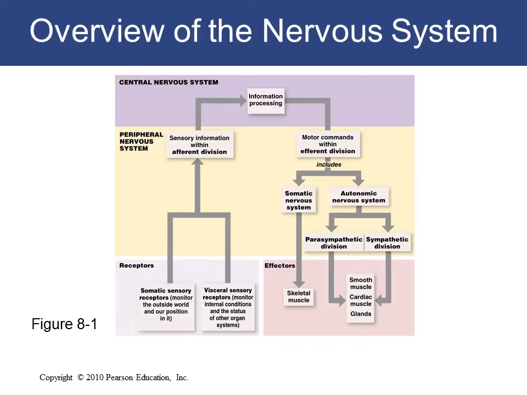The second division of the peripheral nervous system is the motor division, or efferent division, which is divided into two: the somatic nervous system and the autonomic nervous system. The somatic nervous system connects with skeletal muscles, while the autonomic nervous system is divided into two: the parasympathetic and sympathetic divisions. Each of them acts on smooth muscles, cardiac muscles and glands, as explained before.